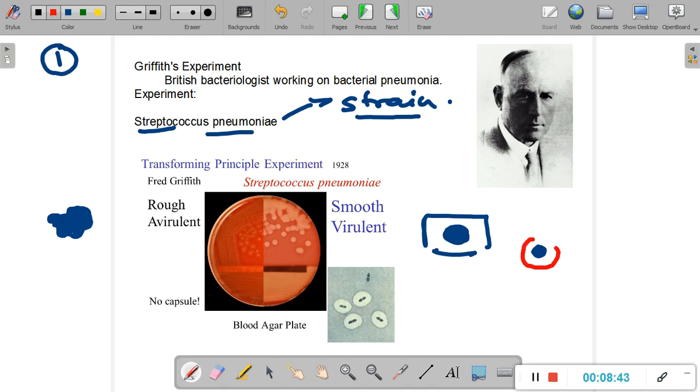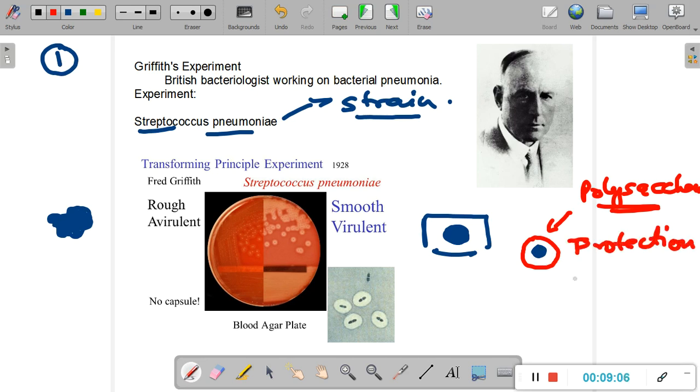They had a covering around them, and this covering is called a capsule. And this capsule is made up of a polysaccharide. And the importance of this polysaccharide around this smooth strain of Streptococcus pneumoniae is that it confers immunity or protection. It gives this bacteria protection against the cells of the immune system of the host. Now, for example, if this bacteria was to enter the host, let us say a human being, once this bacteria is inside the human body, the immune system of the human body will come into action.